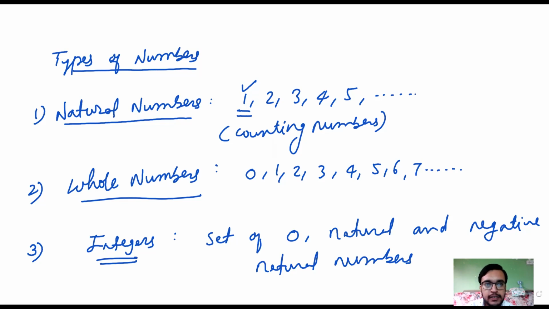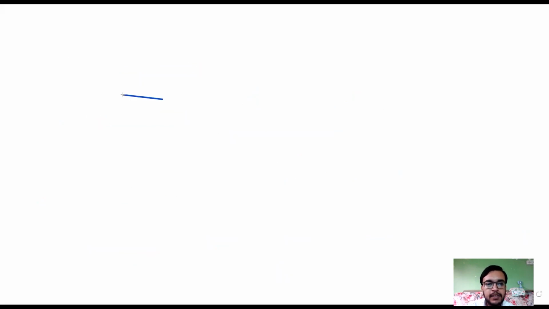Now consider a number line. What is meant by a number line? A line representing numbers on it is called a number line.